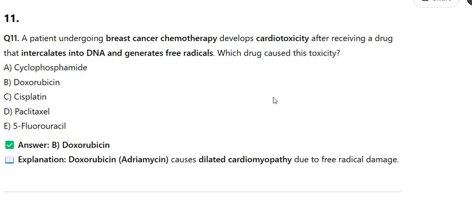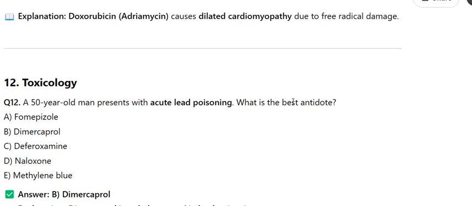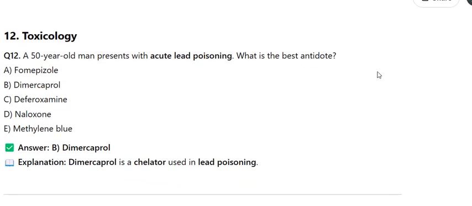12. Toxicology. Q12. A 50-year-old man presents with acute lead poisoning. What is the best antidote? A. Fomepizole. B. Dimercaprol. C. Deferoxamine. D. Naloxone. E. Methylene blue. Answer: B. Dimercaprol. Explanation: Dimercaprol is a chelator used in lead poisoning.